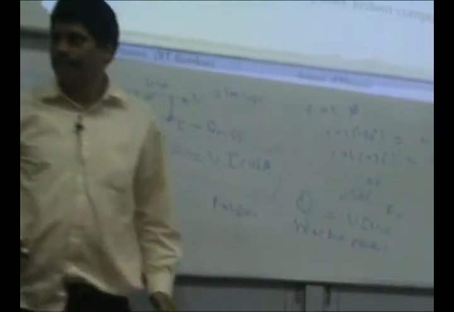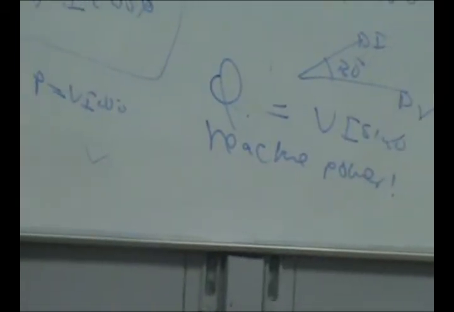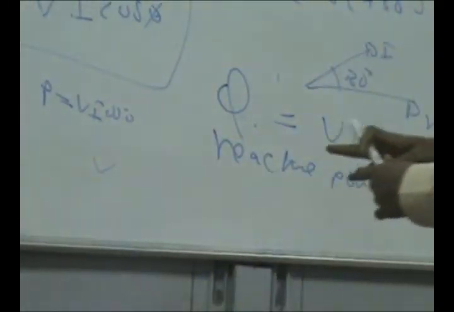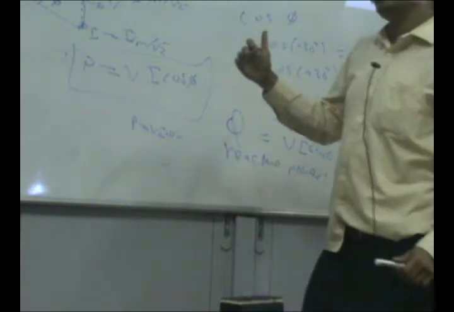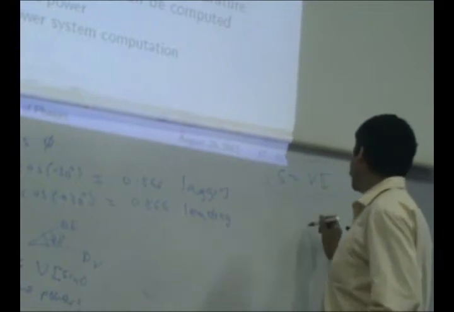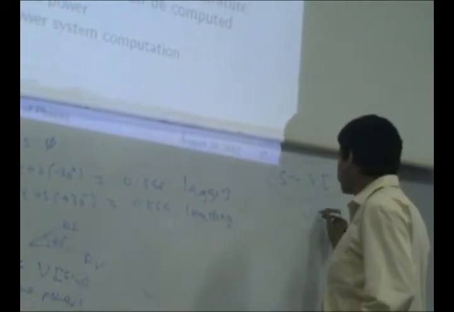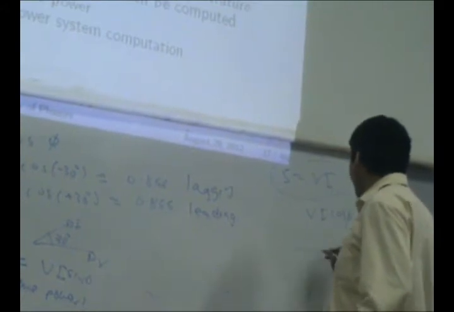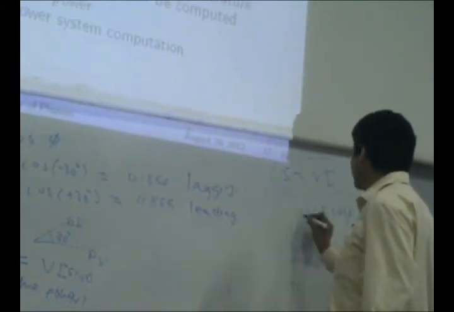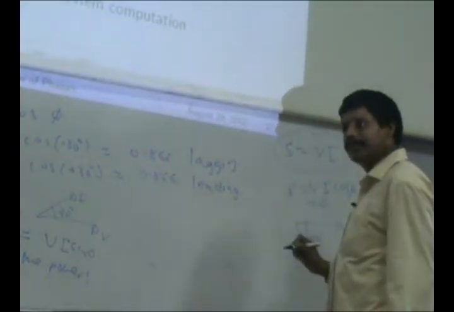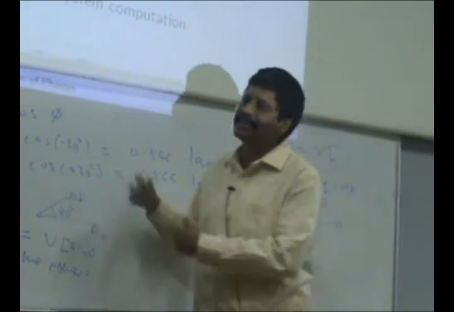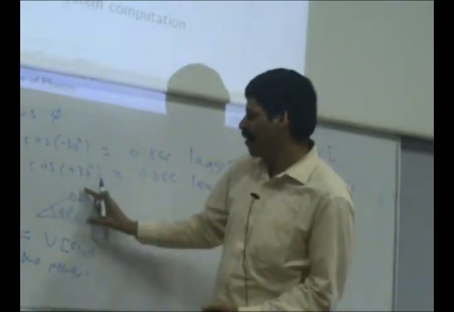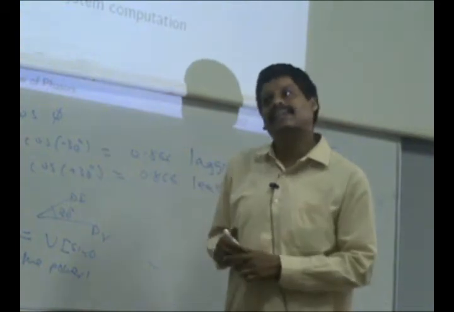So more lagging means more loss, more reactive power. So what is the intuitive meaning of reactive power? Your voltage is also there, current is also there. Apparently you could have done something equivalent of this, but you are not able to do that. You are able to do only Vi cos phi. For example, if the angle is 90 degrees, then the average power that you will get is 0. So all that Vi is simply reactive, it's not doing anything. That is the quadrature component, and that is what we call the reactive power.